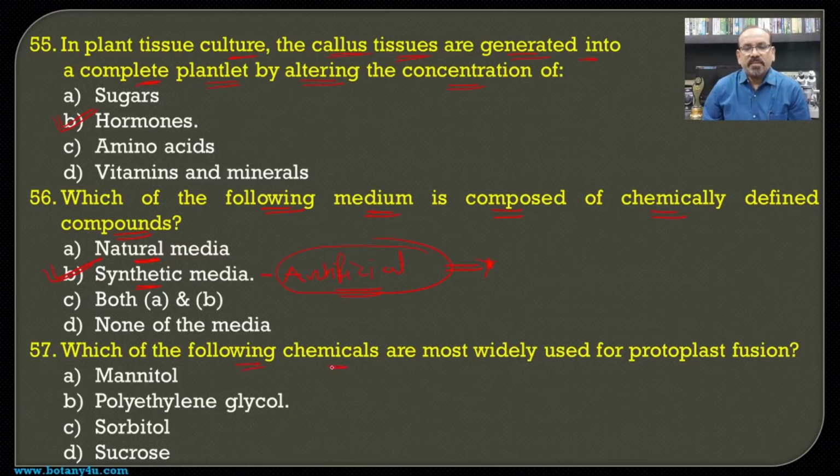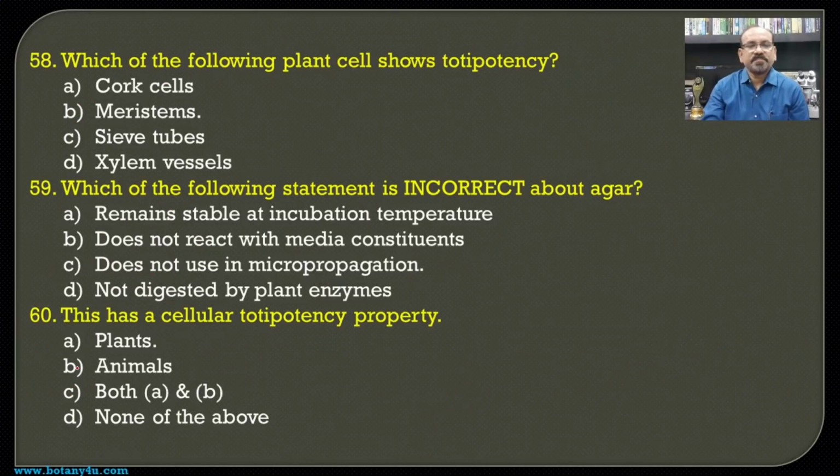Then, which of the following chemicals is most widely used for protoplast fusion? It is a well-known chemical compound, polyethylene glycol, which is commonly known as the fusogenic agent because it is responsible for the fusion of protoplasts. Earlier we have seen that a plant cell without a cell wall is known as a protoplast. Two such cells can easily be fused with each other by the addition of polyethylene glycol, and hence it becomes the answer for this question.